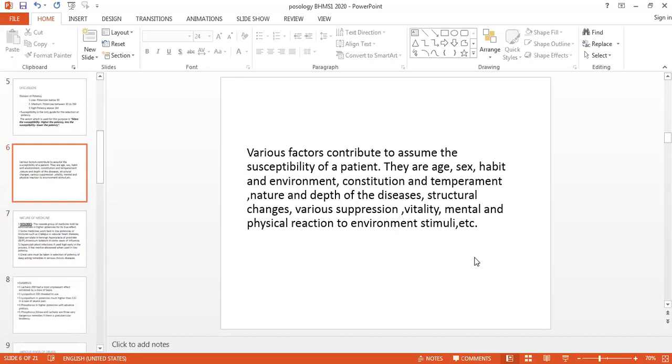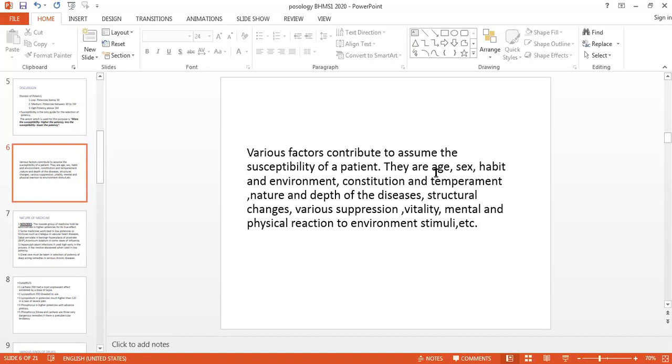The classification of the disease will come afterward, but this is again helpful for the selection of the potency. So how is the age helpful for this selection? We know the child and the younger age people have a good susceptibility. They have much more immunity. So the child can bear the higher potency, or the younger adults can bear the higher potency if the structural changes are not there, the tissue deterioration is not there, and wear and tear of the organs is not much. In that case you can give the higher potency.